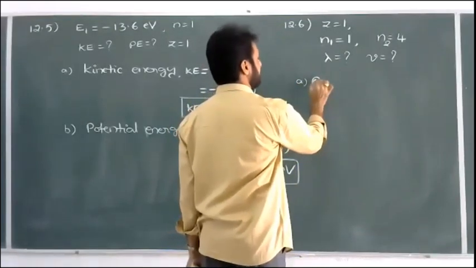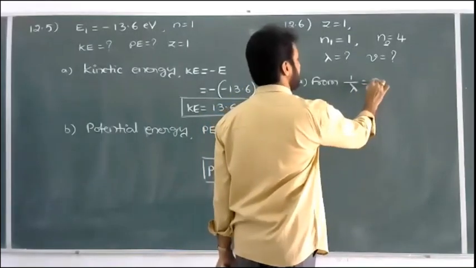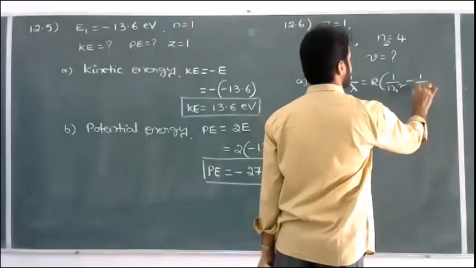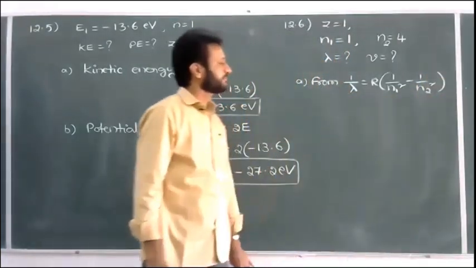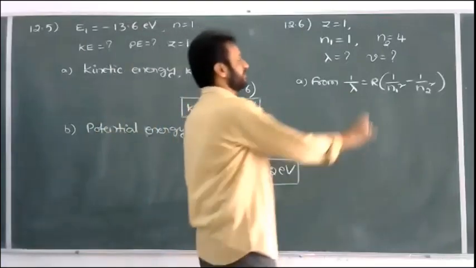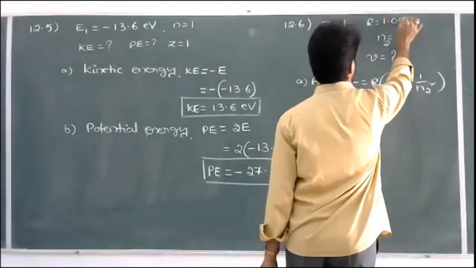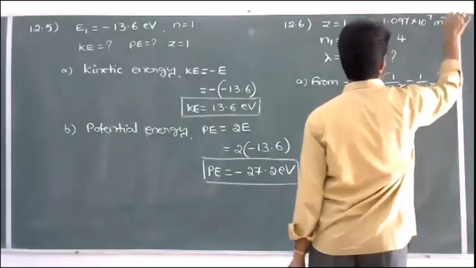From the formula, 1 by lambda is equal to R into 1 by n1 square minus 1 by n2 square. Already we know the Rydberg constant value, 1.097 into 10 to the power of 7 per meter.